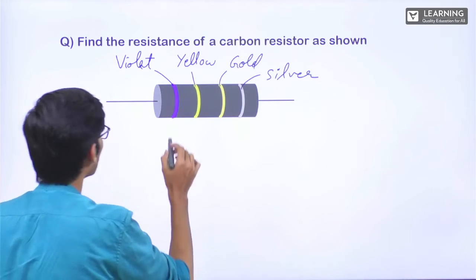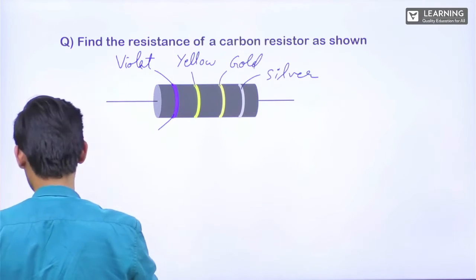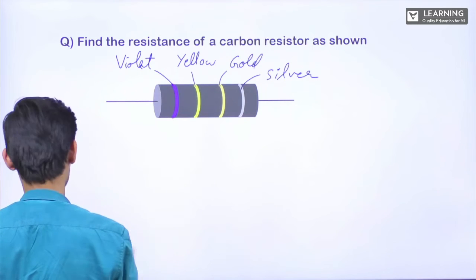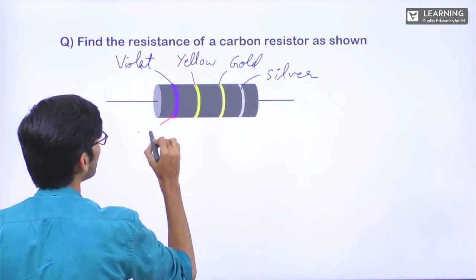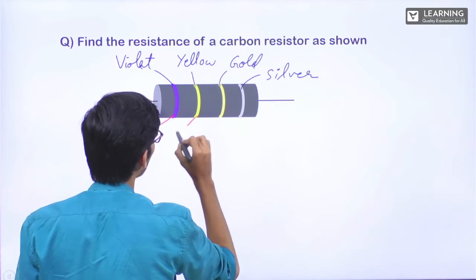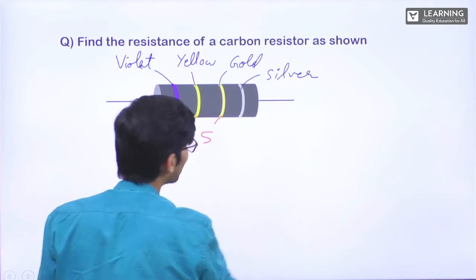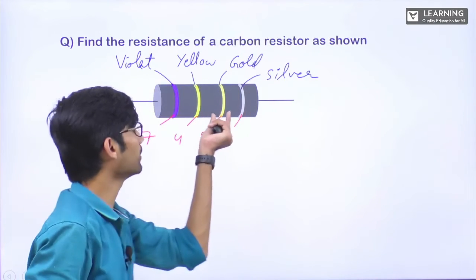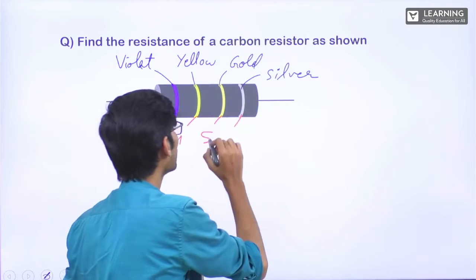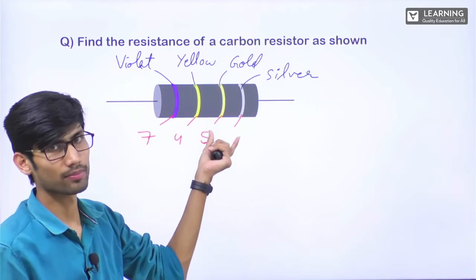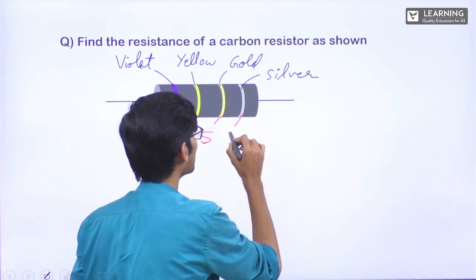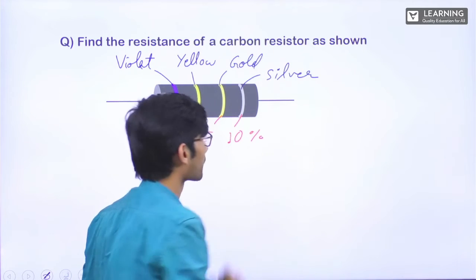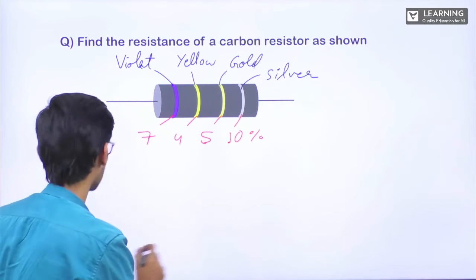Okay. Now see here: violet 7, yellow 4, gold 5, silver. See, for gold 5 I have not written percent, because this time it's a multiplier, right? Silver is 10%, or you can write 10 and later on write percent.